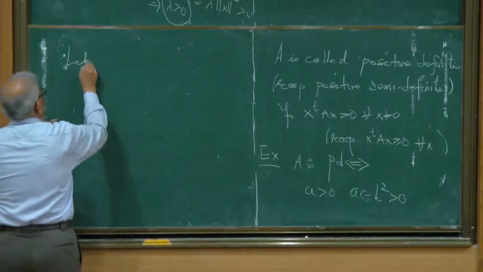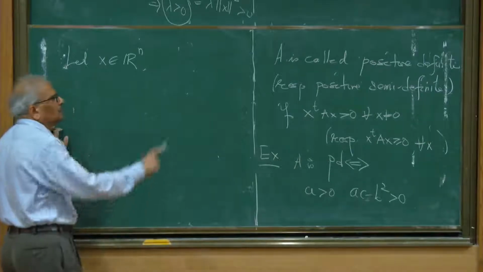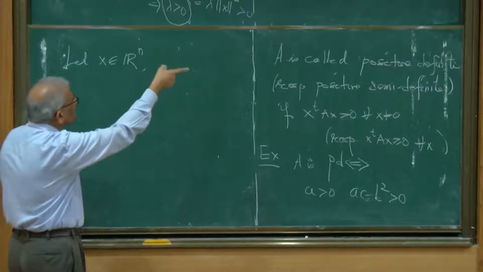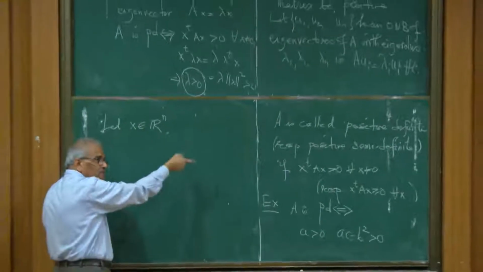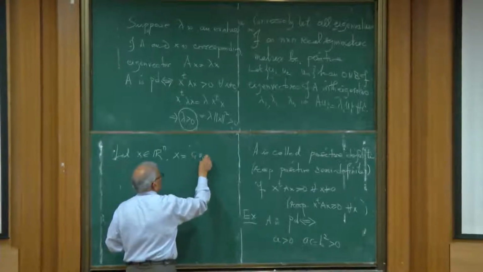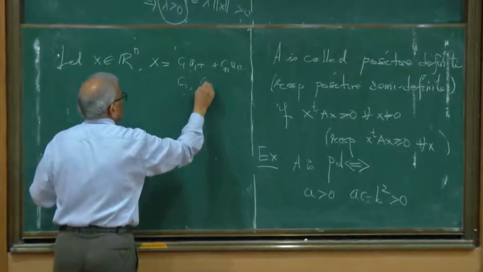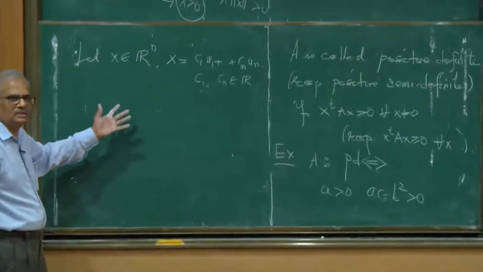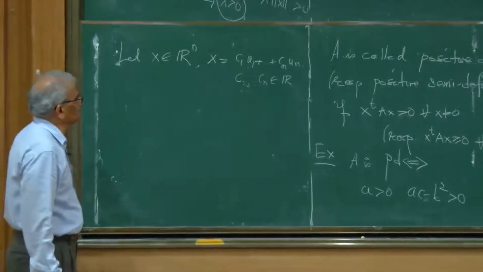So let X be any non-zero vector in Rn. U1 up to Un is an orthonormal basis of Rn. So this X is uniquely written as a linear combination of basis vectors. So X is equal to C1 U1 plus up to Cn Un, where C1 up to Cn are real numbers. Because it's an orthonormal basis, any vector in Rn is a unique linear combination of the orthonormal basis vectors.